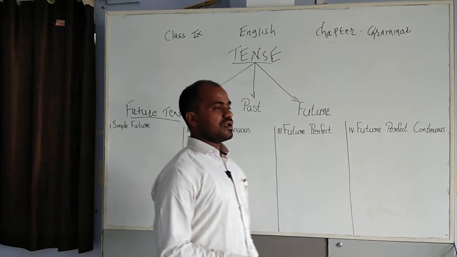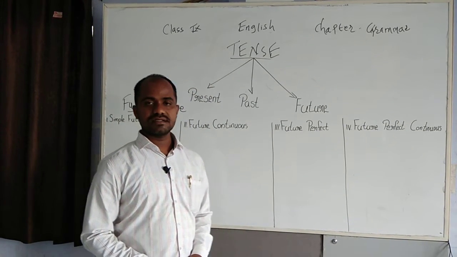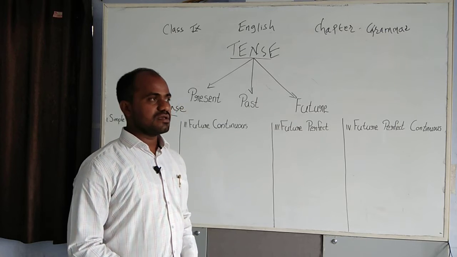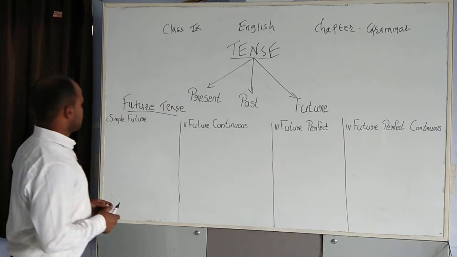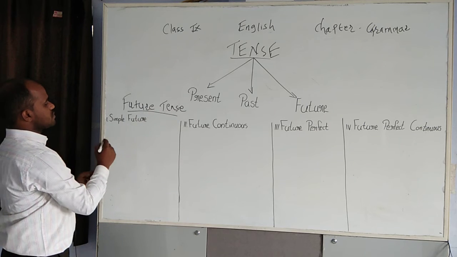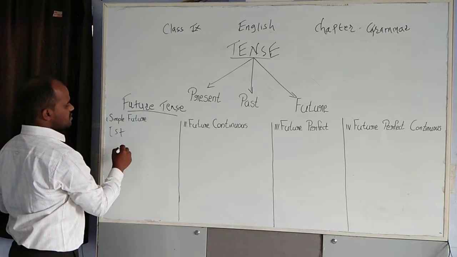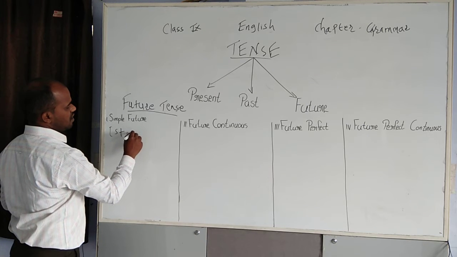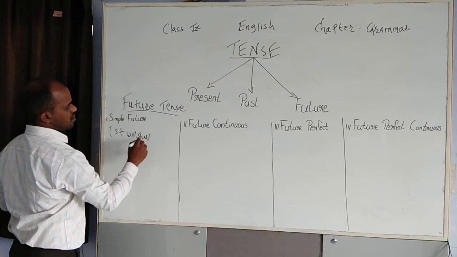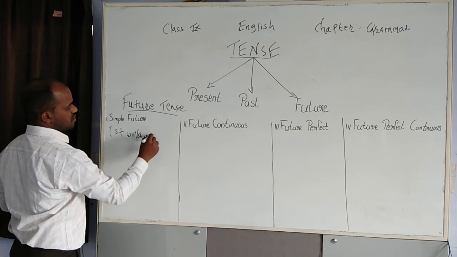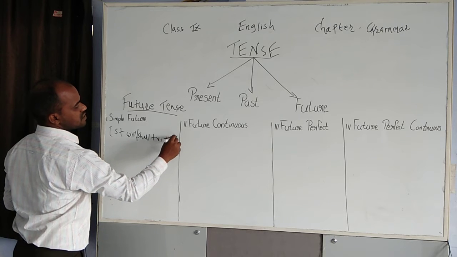As we knew the structure of present tense and past tense, the same way we have to study the structure of future tense also. The structure of simple future tense is subject plus will or shall plus v1 plus object.